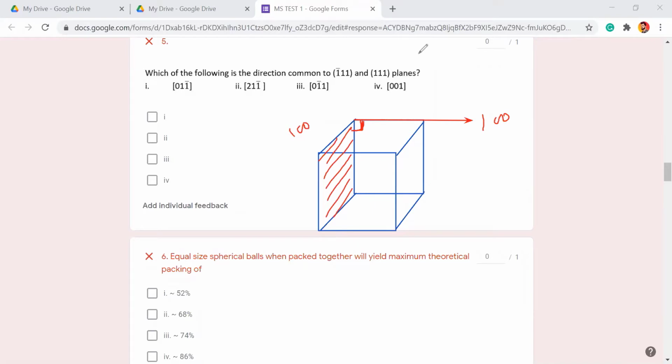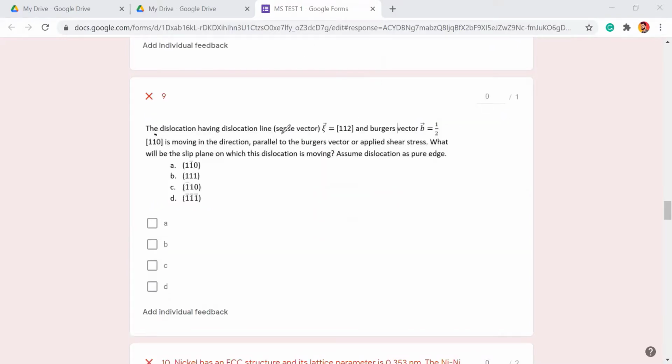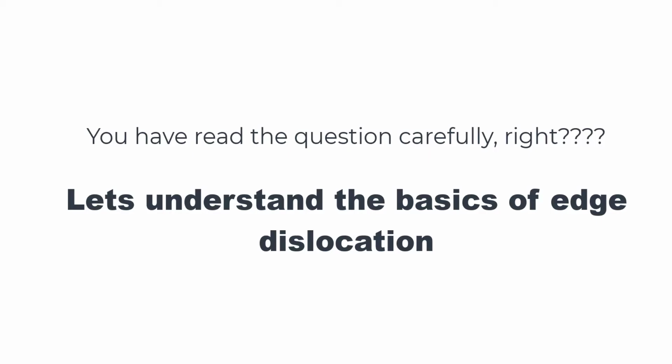So I hope you understood. Okay, so the next question is on dislocation. So dislocation, having dislocation line sense vector this, Burgers vector this, and then moving in a direction parallel to the Burgers vector. Of course, yes. Always remember the dislocation will always move in the Burgers vector direction. Remember, and Burgers in the applied stress direction. That is the basic fundamental you should know.